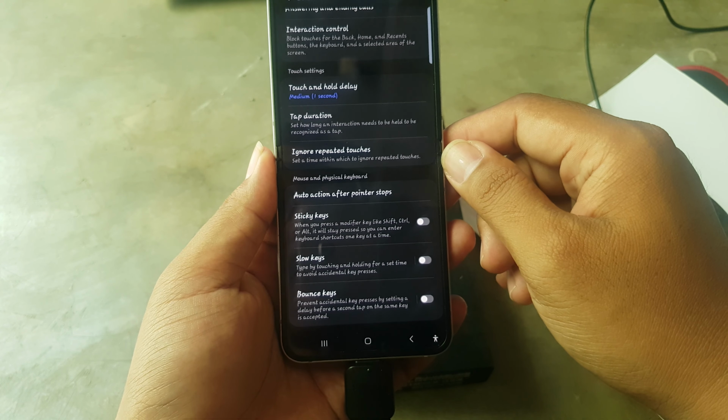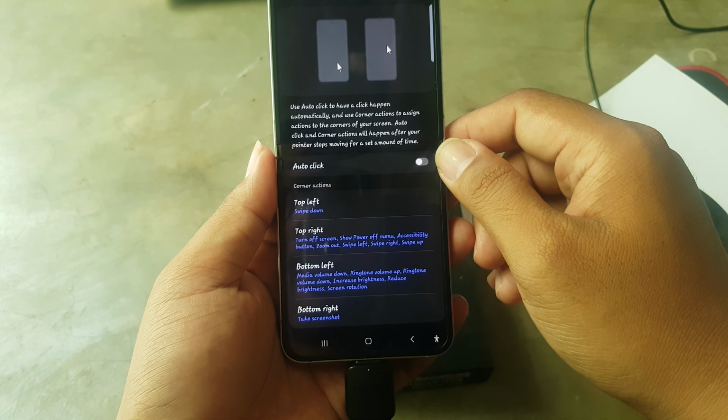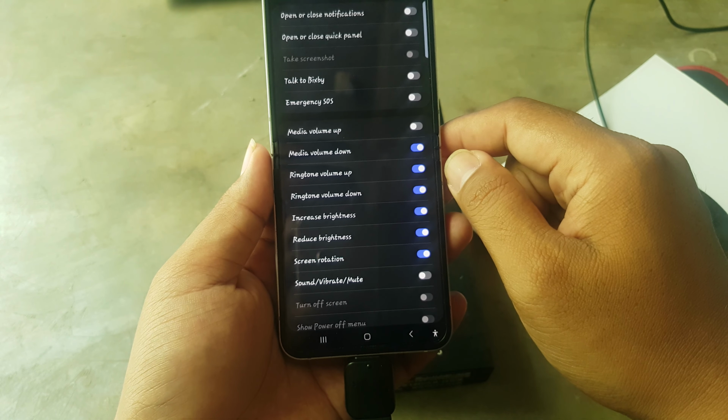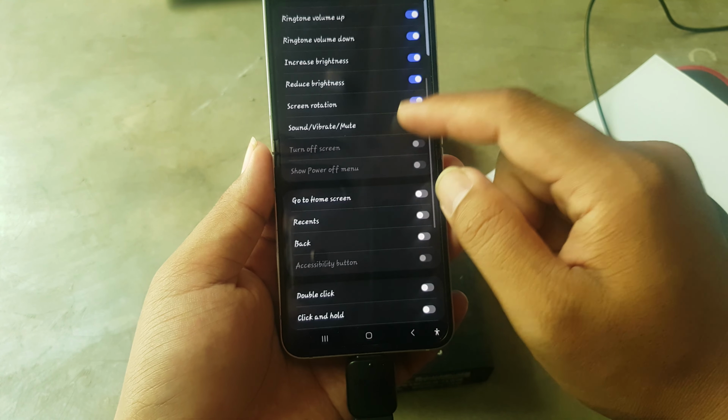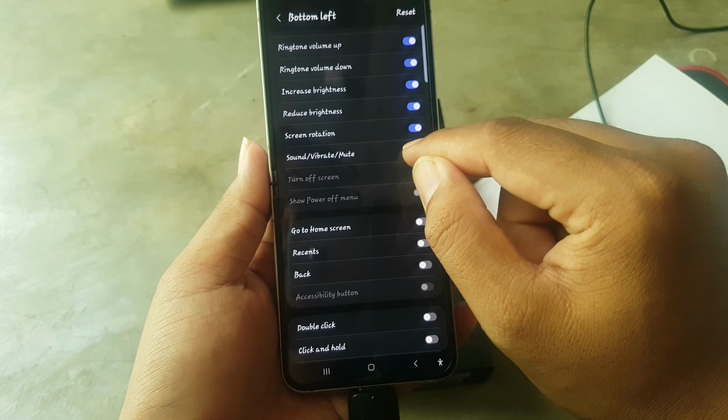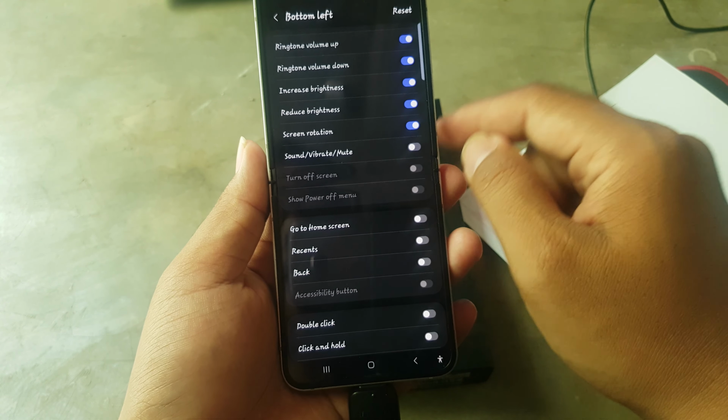Tap Auto action after pointer stops, and then select Bottom left, and then scroll down the screen. On Sounds, vibrate and mute, tap the switch until blue to enable, or tap the switch until gray to disable.